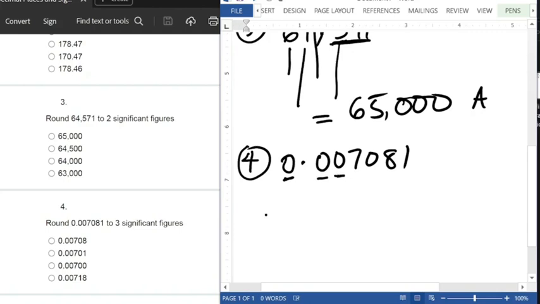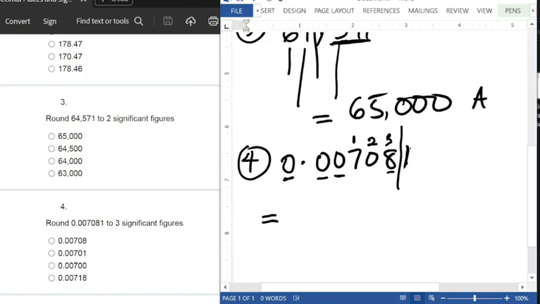So that doesn't mean that it will not be part of the answer, but we are not going to consider it in writing out the answer. So the first significant figure here is 7. This is the first one, this is the second one, and this is the third one. So we have to stop at 3 significant figures, which is on 8. In considering the next digit after 8, you see that the number you have there is 1. So we are not adding anything to 8, right?